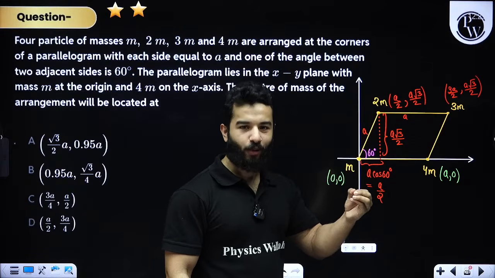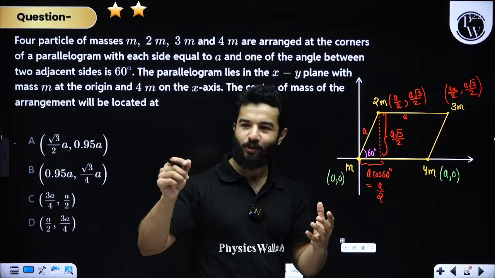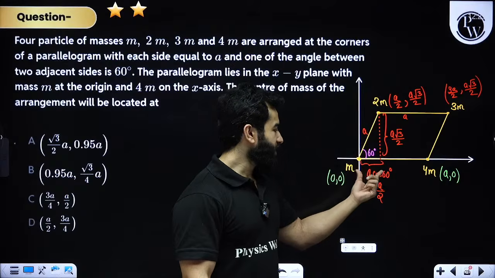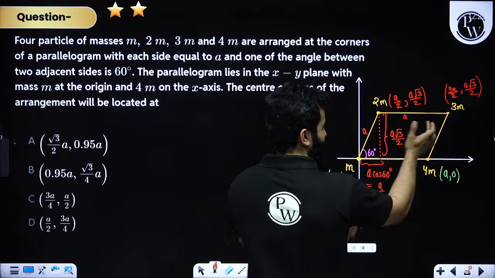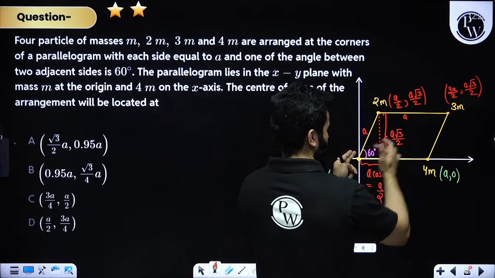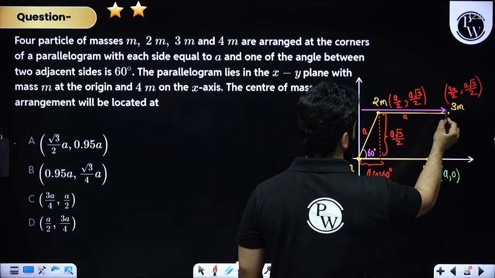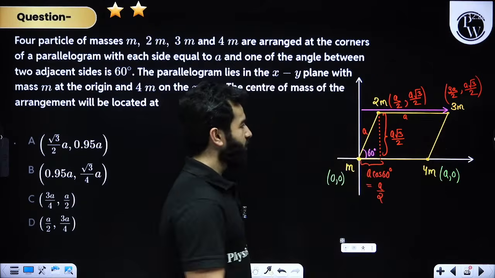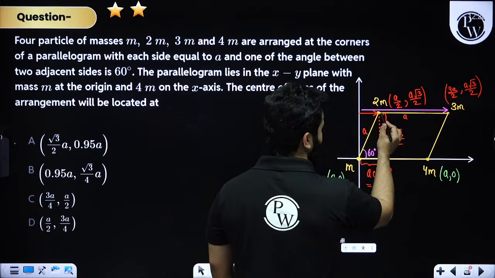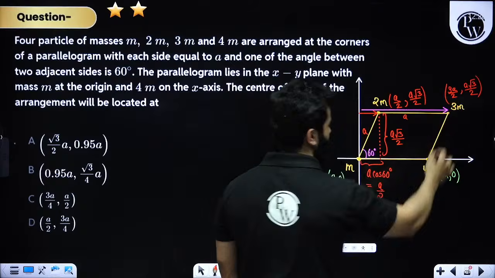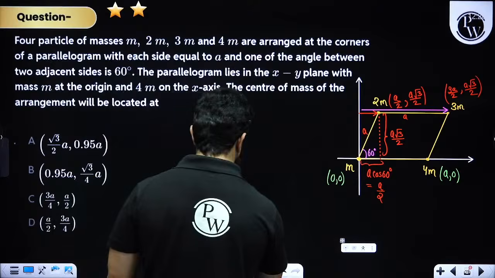Now you have to be a little quick. Please do not write like sin 60 is equals to perpendicular upon hypotenuse. You will waste a lot of time. This is A cos 60, this is A sin 60. If this is A cos 60, that is A by 2, and this length is A, so this total length from this point to this point, the distance will be A plus A by 2. Because this much length is A by 2, this much length is A by 2, and this much length is A. Clear? So that will be A plus A by 2, that is 3A by 2.